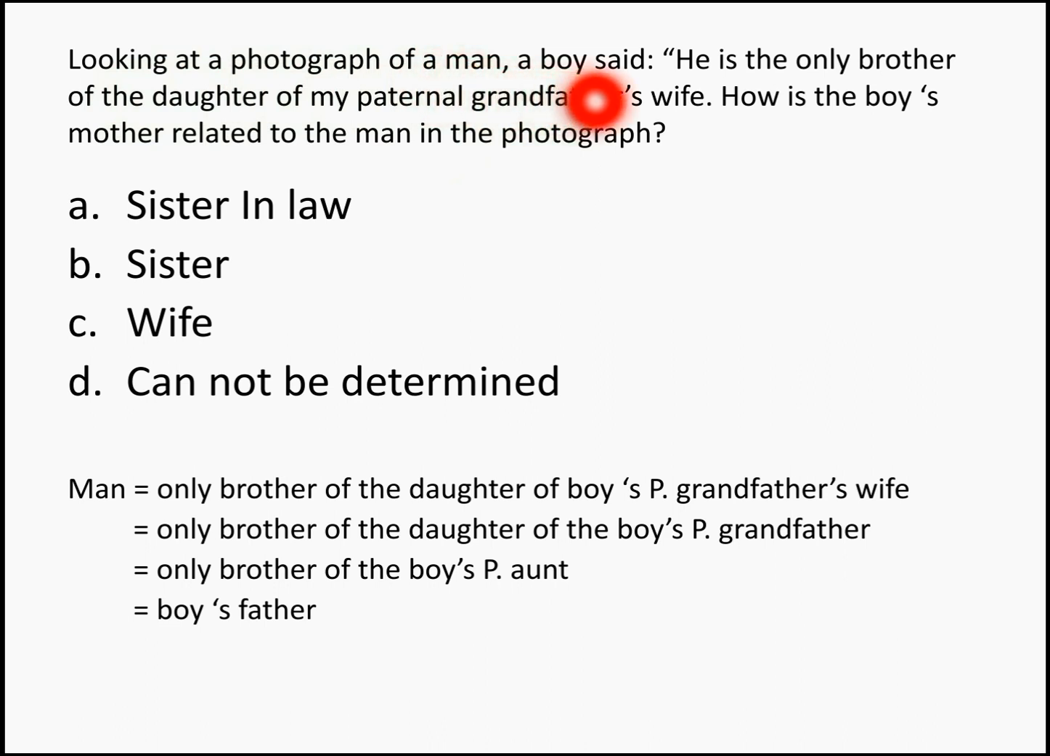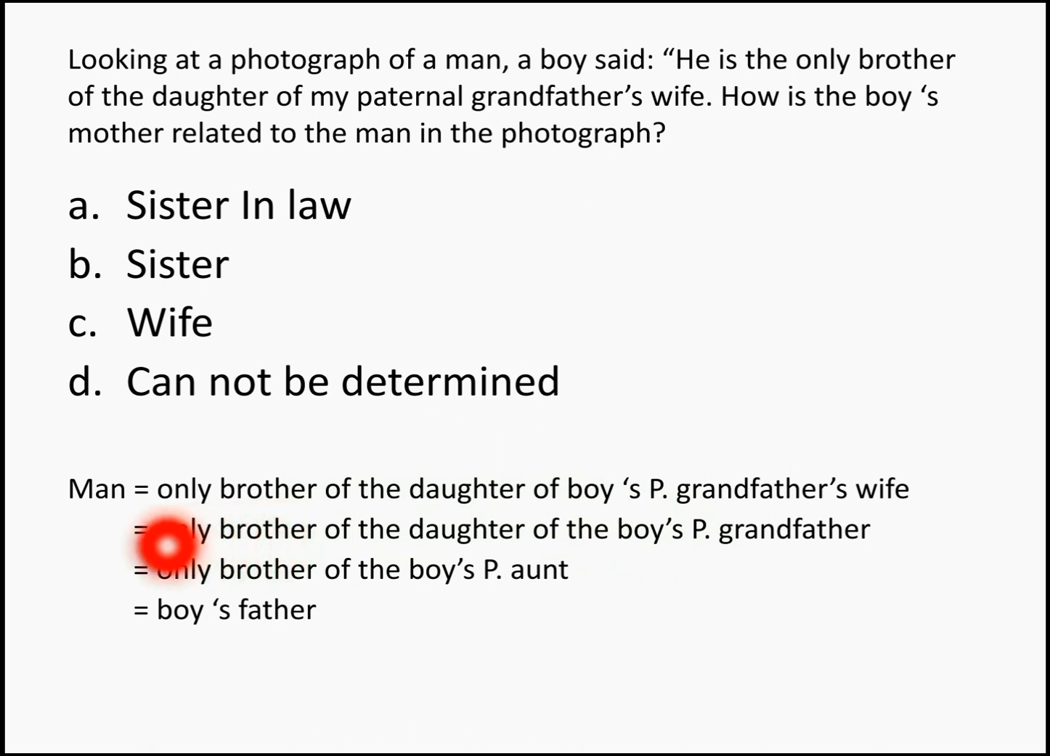Looking at a photograph of a man, a boy said, "He is the only brother of the daughter of my paternal grandfather's wife." How is the boy's mother related to the man in the photograph? Now it's a simple question. Just look at the working. Man is the only brother of the daughter of boy's paternal grandfather's wife, right? So paternal grandfather's wife is nothing but the paternal grandmother. Then this can be converted as only brother of the boy's paternal aunt. Daughter of paternal grandfather is going to be paternal aunt, right? So the only brother of boy's paternal aunt can be his father.